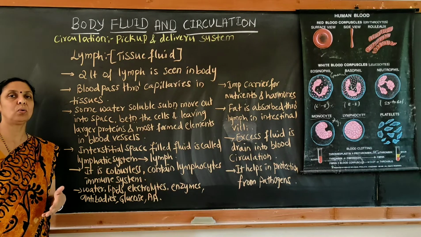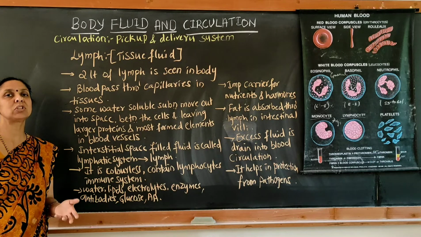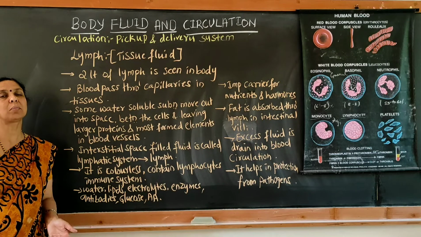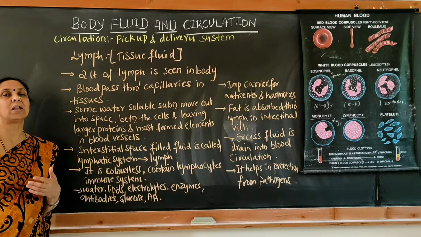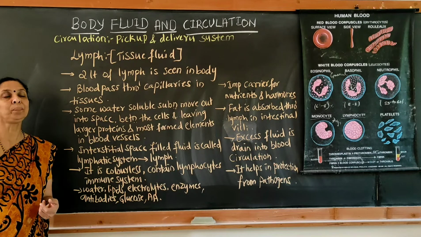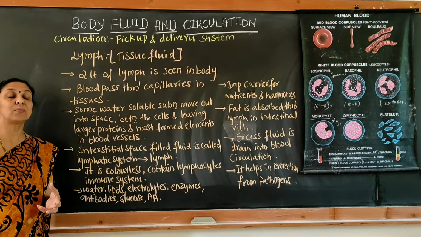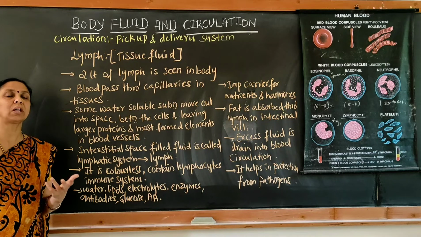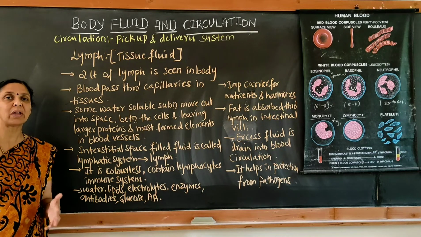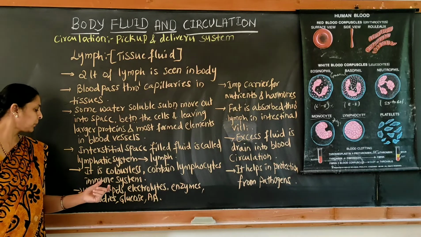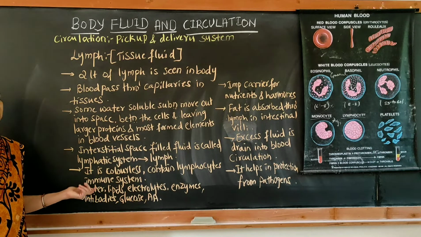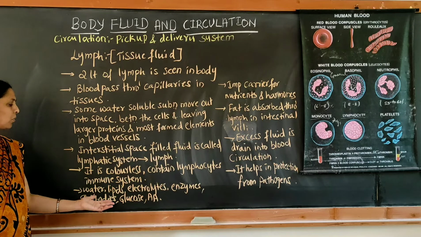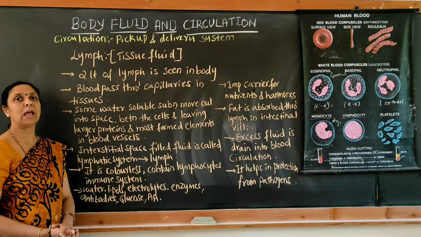In the earlier part I told you that lymphocytes are mainly of 2 types, T lymphocytes and B lymphocytes. T means thymus origin, they are produced in the thymus, and B lymphocytes are produced in the bone marrow. T lymphocytes are restricted to particular types of antigens, whereas B lymphocytes act with all types of antigens. It may be bacteria, virus or other forms of pathogens. Okay. So other than nutrients, the lymph also contains lipids, electrolytes, enzymes, antibodies, as well as glucose and amino acids. Okay.